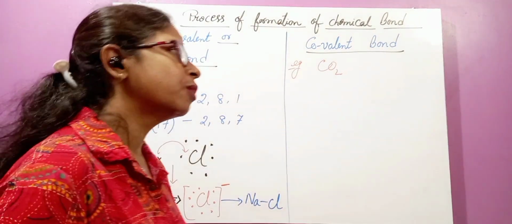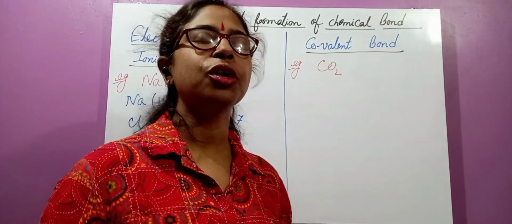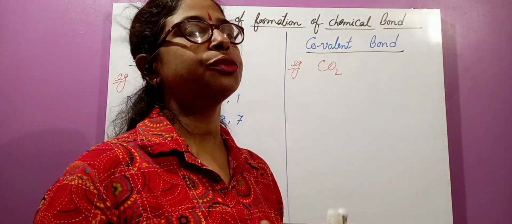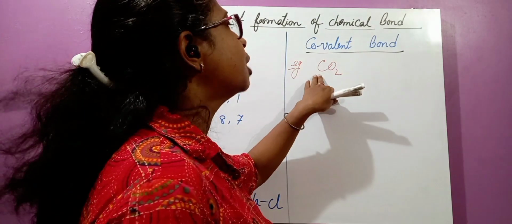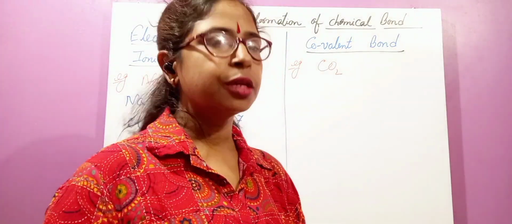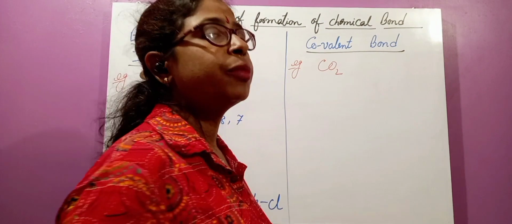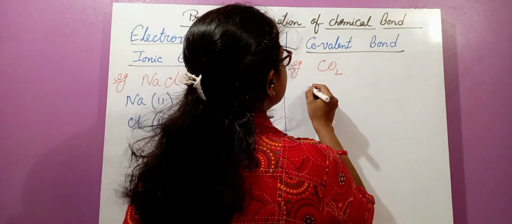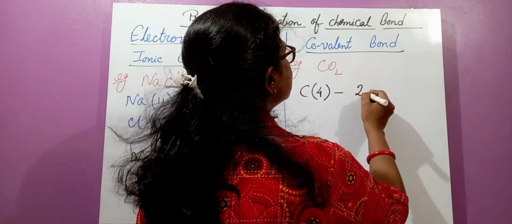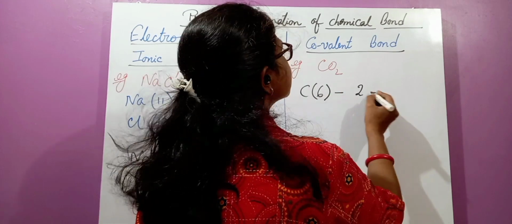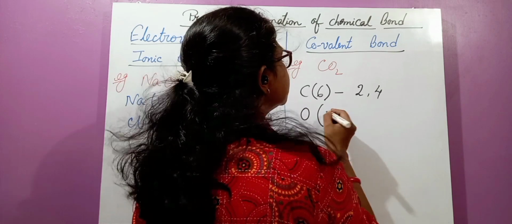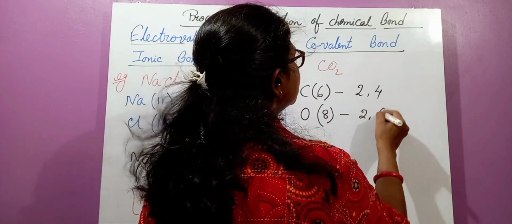Now let's come to the covalent bond. What is a covalent bond? The bond which is formed by the sharing of electrons between two electronegative atoms or between two non-metals. Let's see the example of a covalent bond in the compound CO2, and how they form a bond by sharing electrons. What is the atomic number of carbon? The atomic number of carbon is 6 and its configuration is 2, 4. And the atomic number of oxygen is 8 and its configuration is 2, 6.